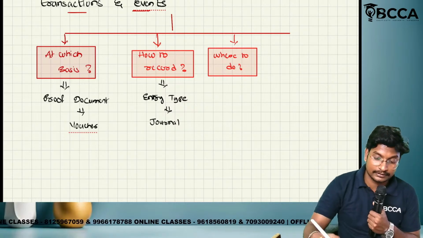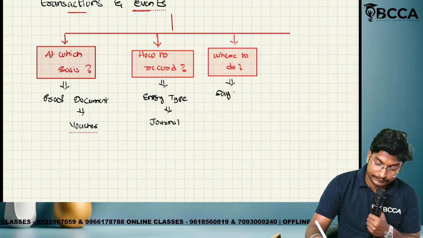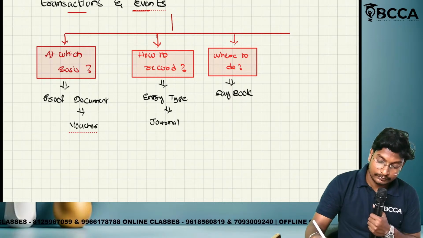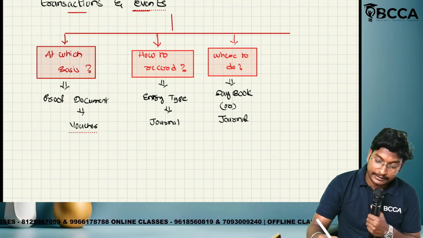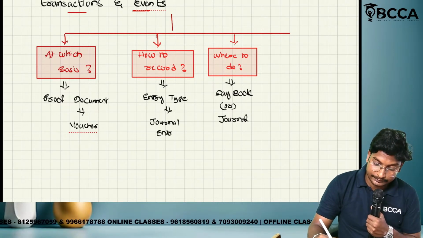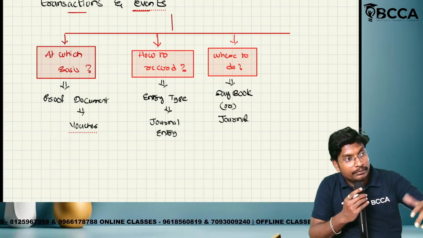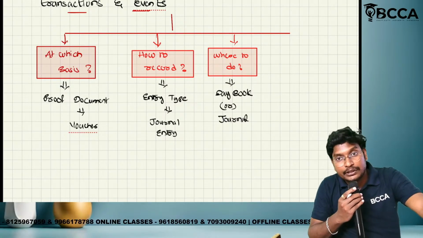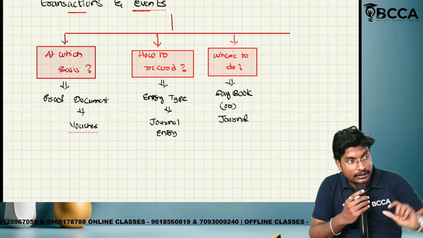So we will record in a day book or journal. Here write journal entry. How to record means we record in journal entry format. Where to record means journal; that book name is journal or day book.